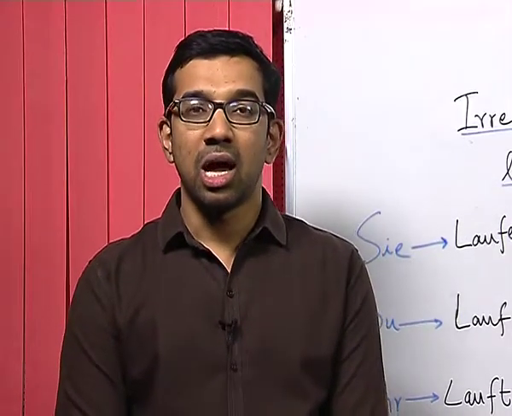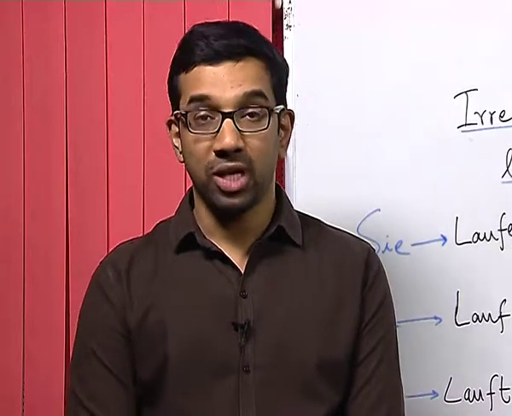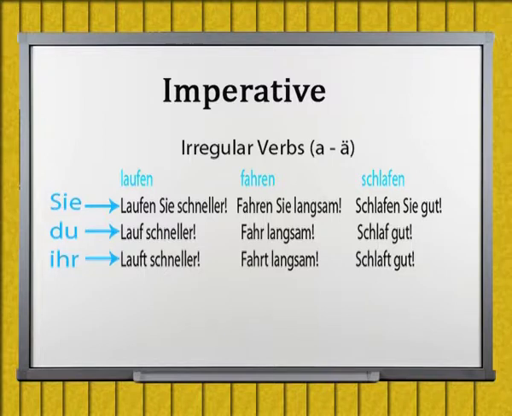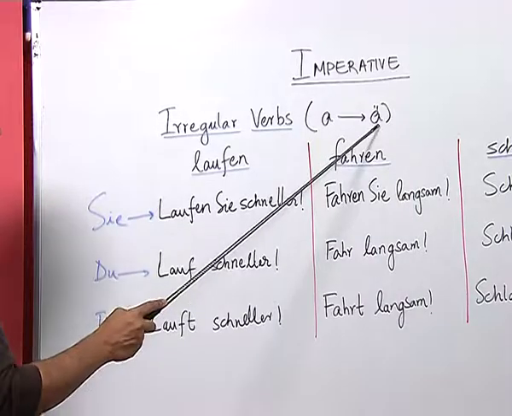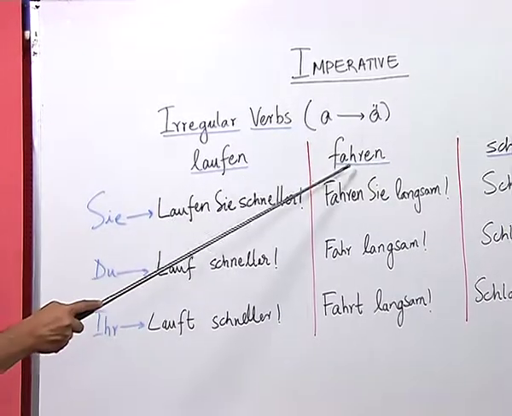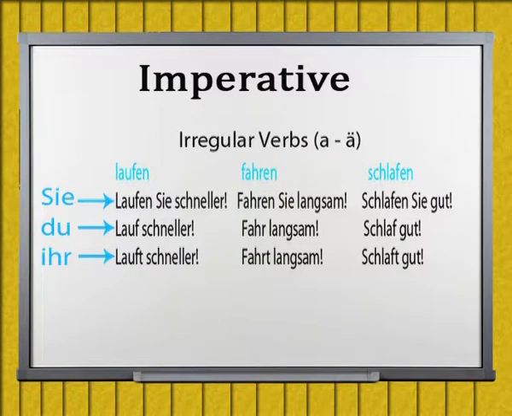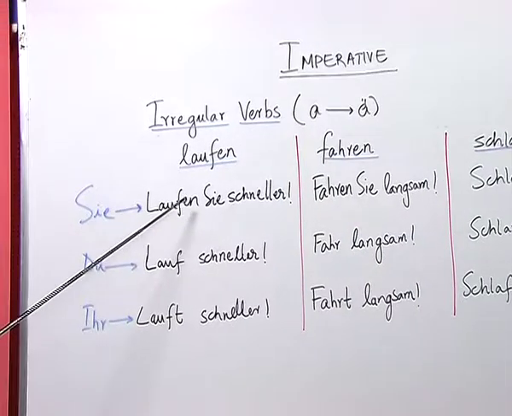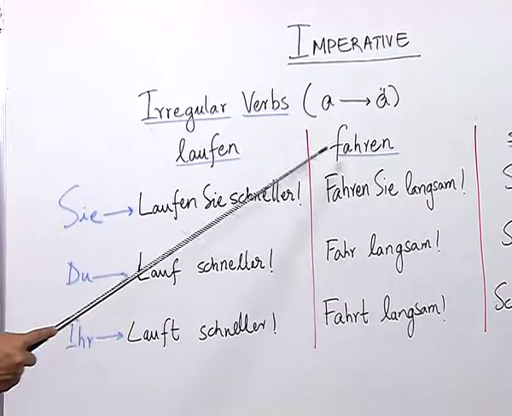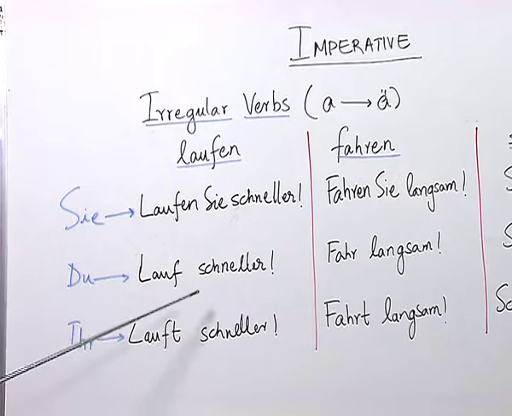Now, let us look at how imperative sentences are made again for irregular verbs where there is a change from a to ä. You are already familiar that irregular verbs like laufen, fahren and schlafen change their form when they are conjugated with the pronoun du. Now, let us look at how imperative sentences for these verbs are made in case of Sie, du and ihr.